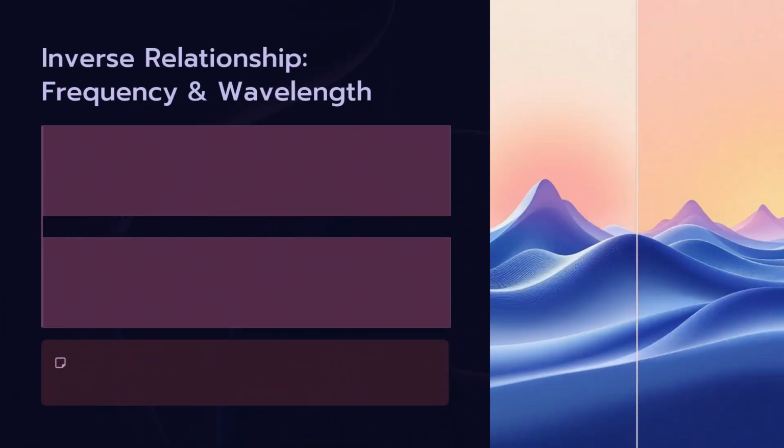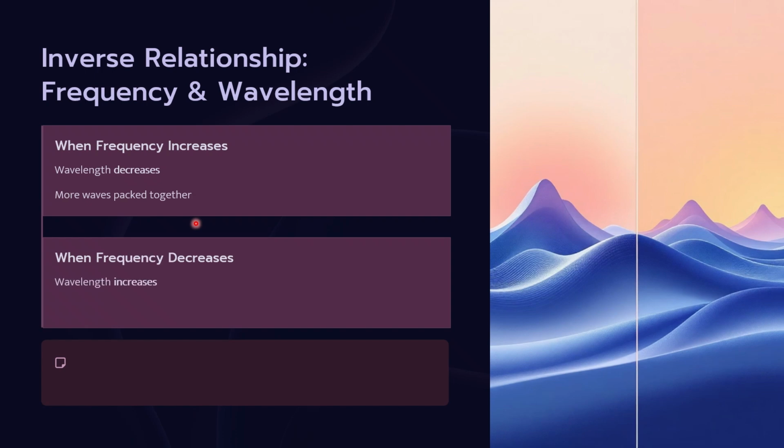Now here we have the important inverse relationship between frequency and wavelength. If we increase the frequency of the waves, the wavelength of the wave decreases. Like if the number of cycles per centimeter increases, the wavelength decreases. And if we increase the wavelength of the waves, the frequency also decreases. But here is the important reminder that the wave speed remains constant.